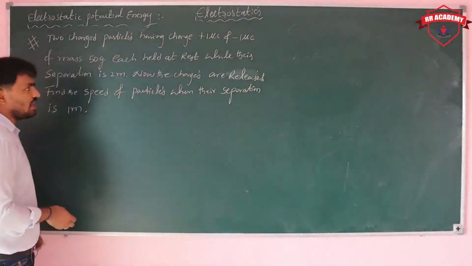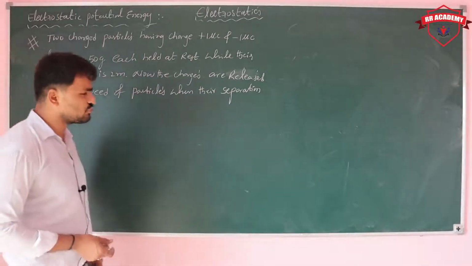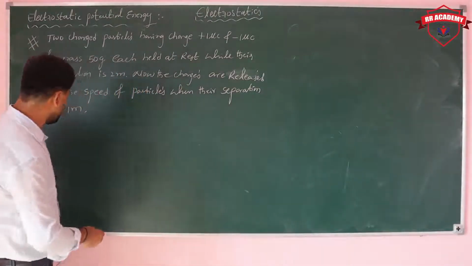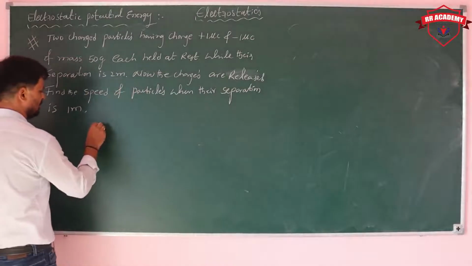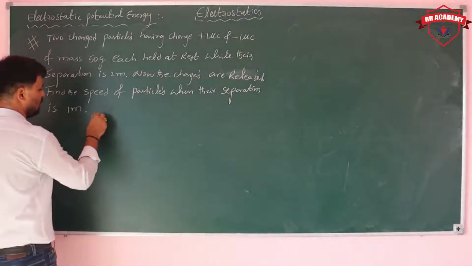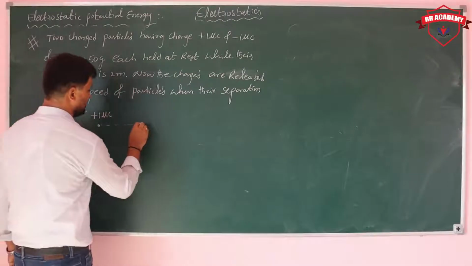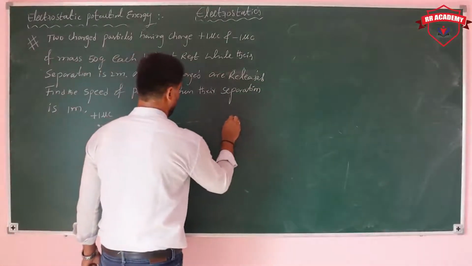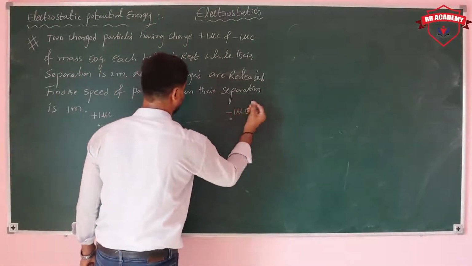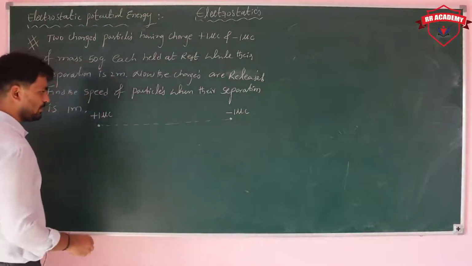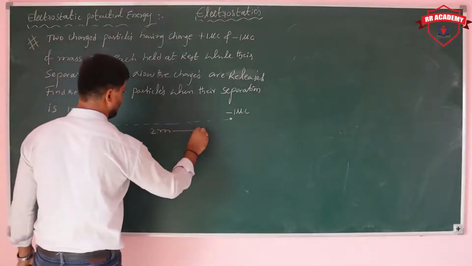Generally these two are unlike charges, so they are attracting each other. Initially the 1 microcoulomb charge is here and the minus 1 microcoulomb charge is here, and the separation is 2 meters.